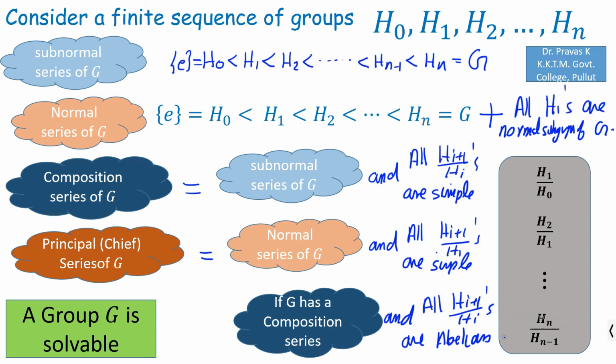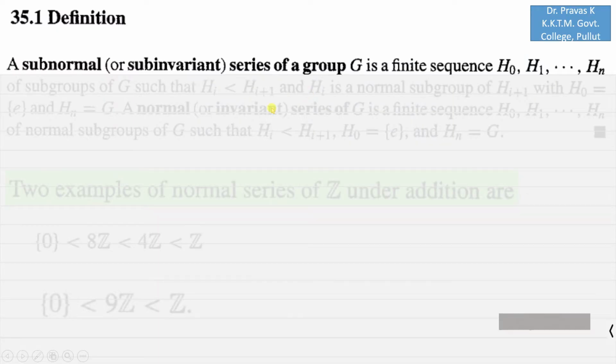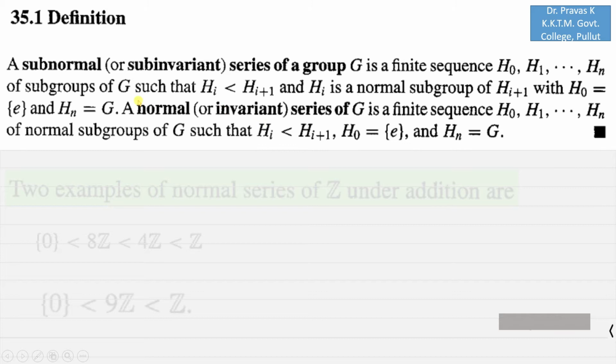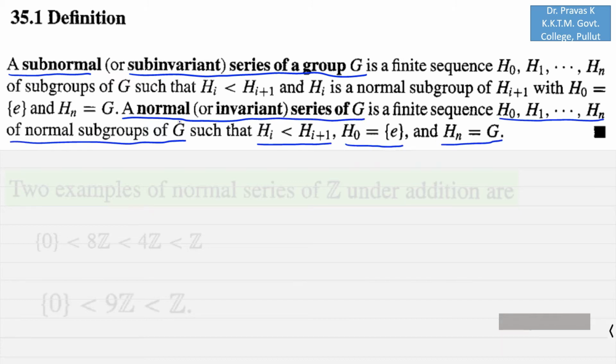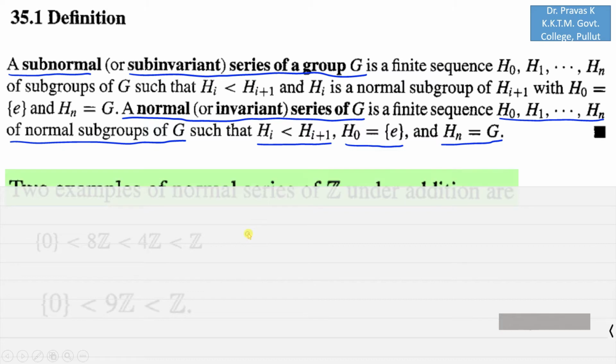Now we can see the definitions in your textbook. Here you can see that a subnormal series is also known as a sub-invariant series of a group G, and a normal series is also known as an invariant series of capital G. Now let us have some examples.